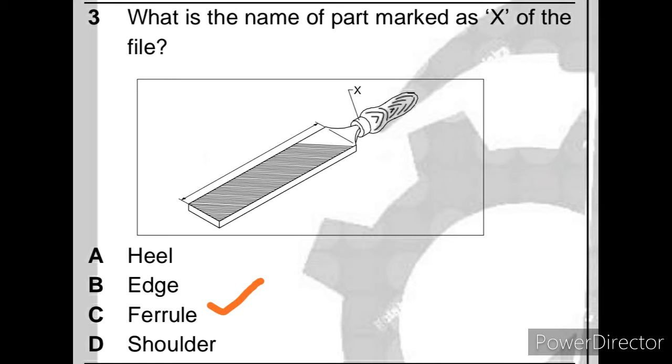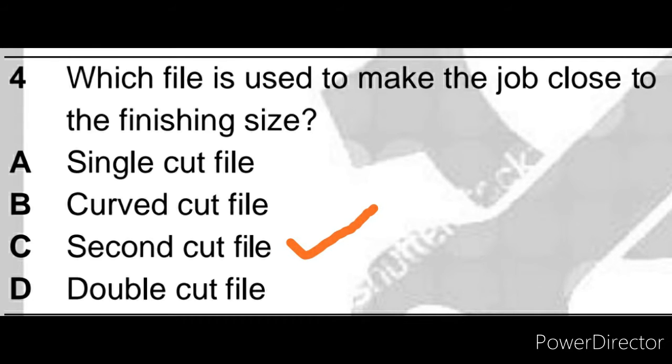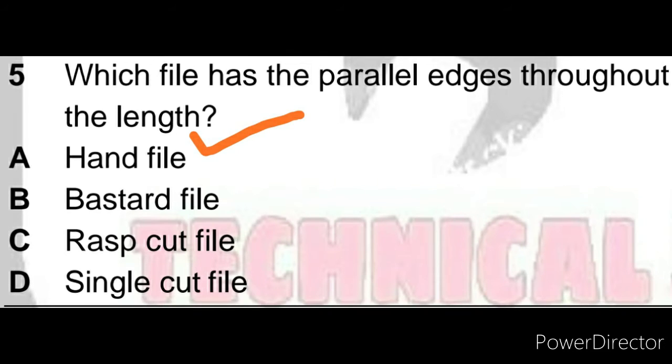Answer is ferrule. Question 4, which file is used to make the job close to the finishing size? Answer is second cut file. Question number 5, which file has the parallel edges throughout the length?